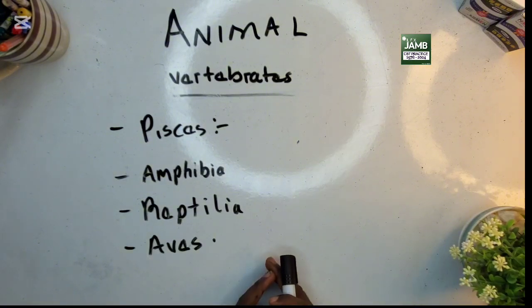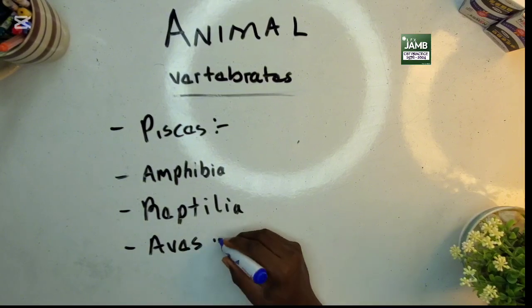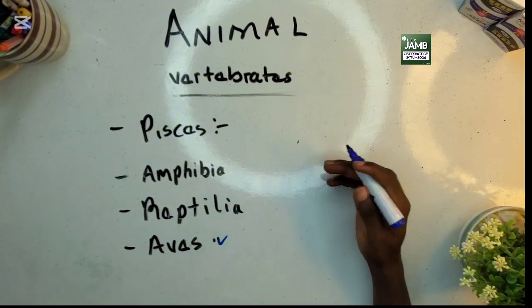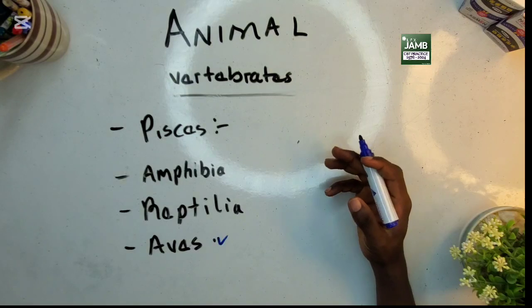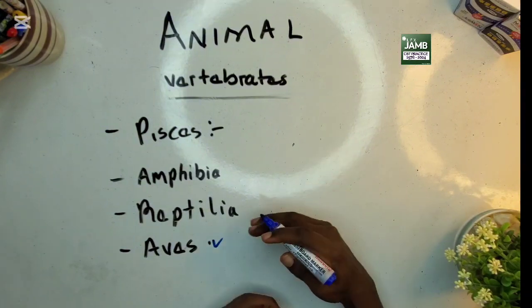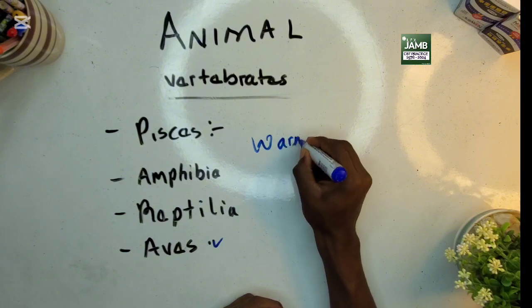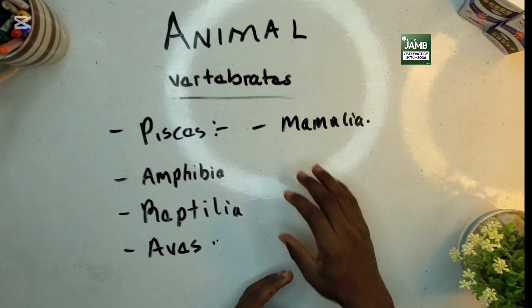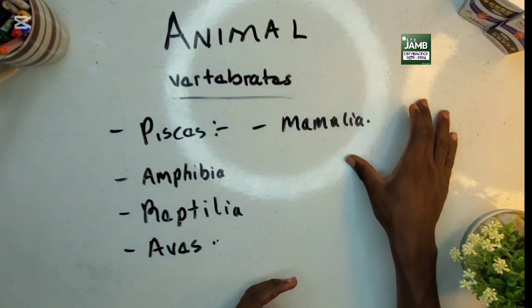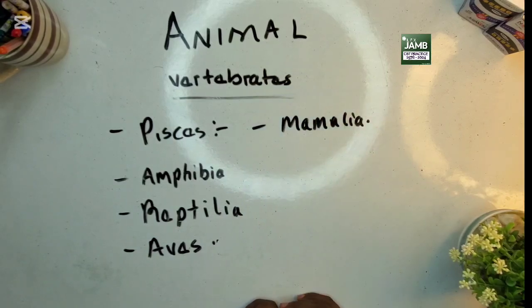Another example of vertebrates under the Animalia, we have Aves. One of their characteristics is that their body is covered with feathers, and these feathers are what aid them to fly. These ones, unlike Reptilia and amphibians, are warm-blooded.